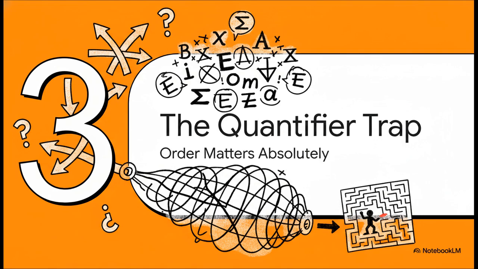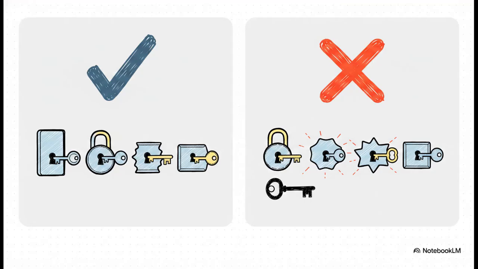Section 3, the quantifier trap. Okay, real analysis is absolutely saturated with quantified statements. And I gotta tell you, one of the most common characteristic errors for beginning analysts is misreading the exact order of these quantifiers. Let's look at these 2 assertions.